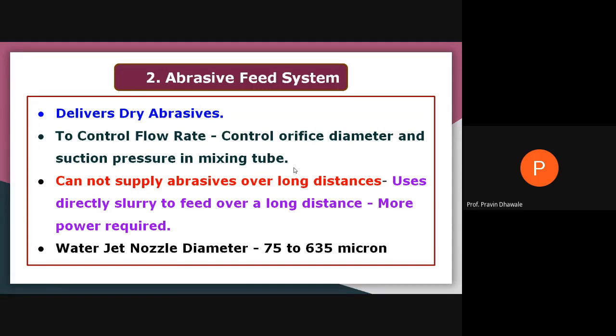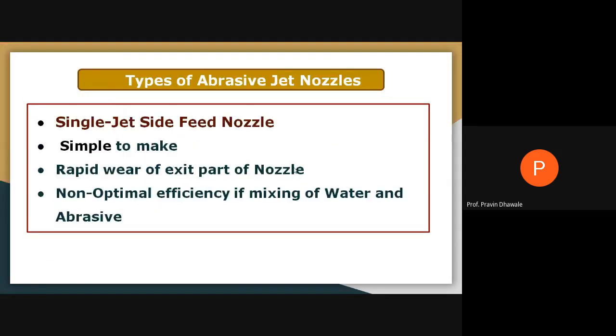So definitely you require high power inputs. And the nozzle diameter of this abrasive water jet system will be very small, in the range of 75 to 635 microns, because of which we can get the high velocity abrasive water jet.